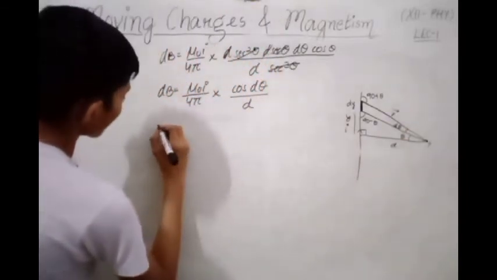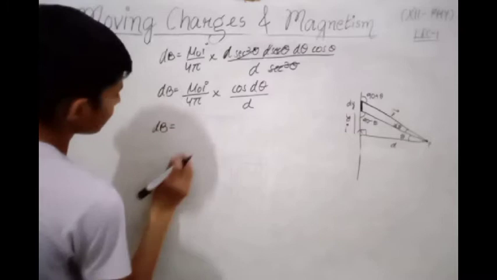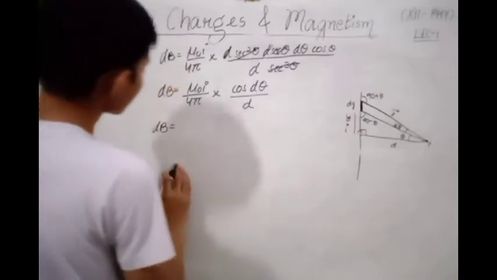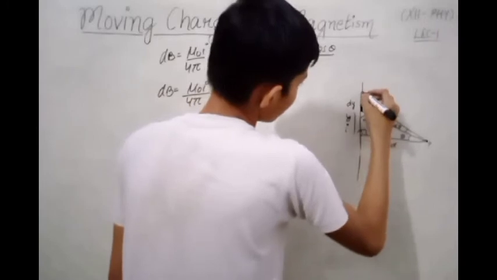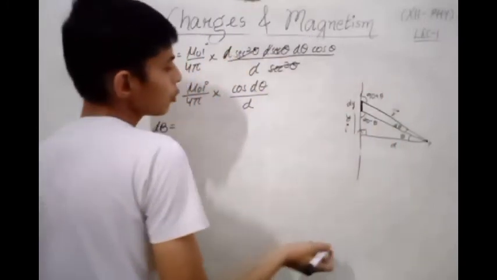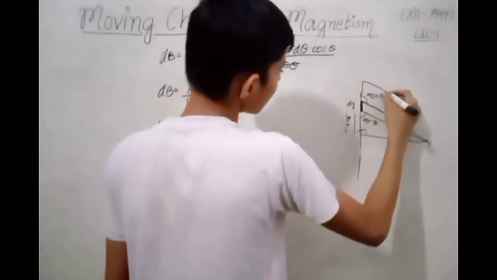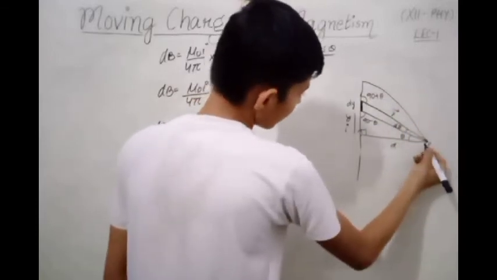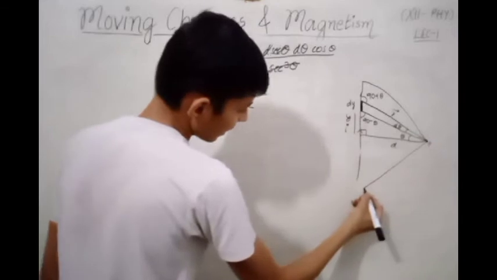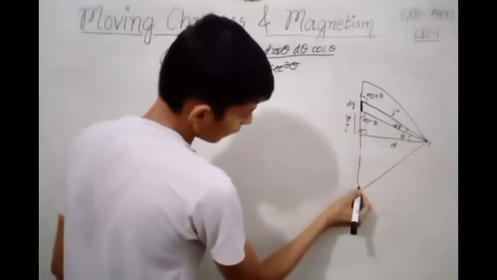Then this is our wire. We have to join the upper part of the wire with the point P where we have to find the magnetic field, and the same thing will be followed with the lower part of the wire.